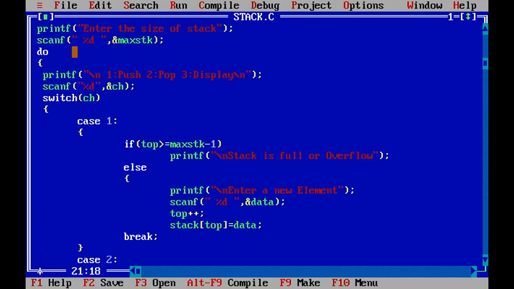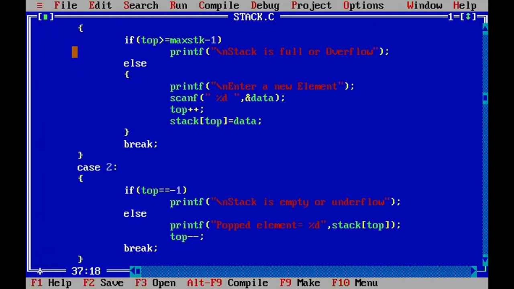Here we require opening and closing curly brackets. Am I right? We have not given them. Here is it required?